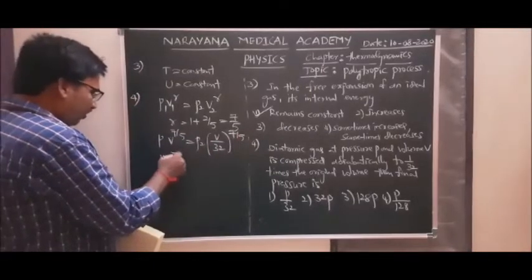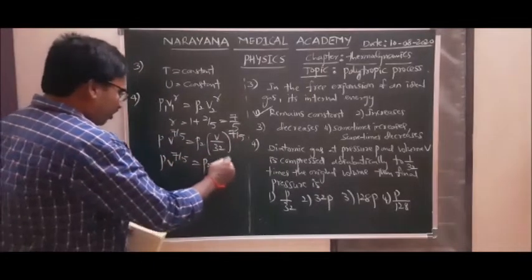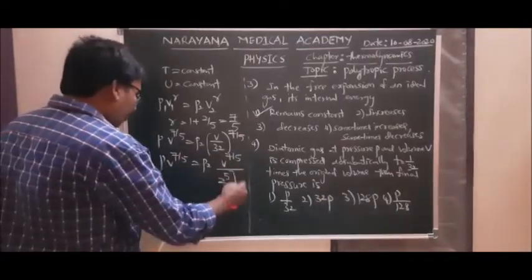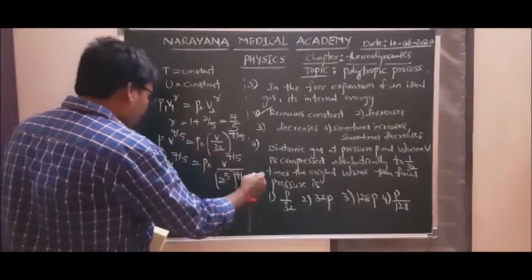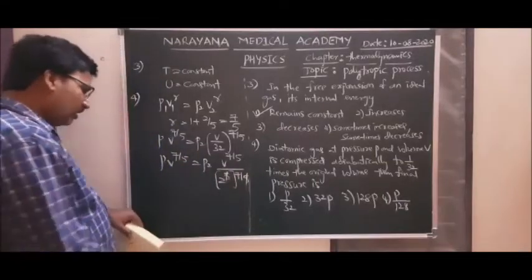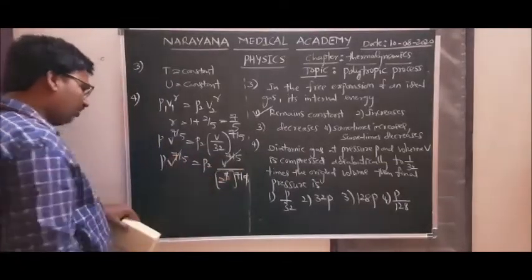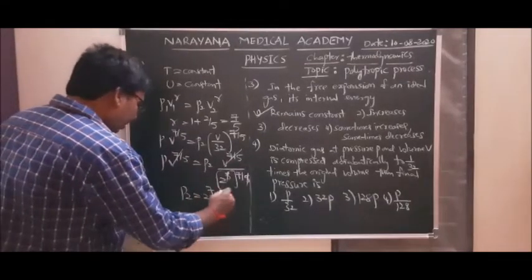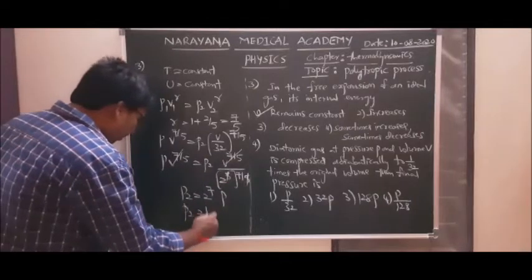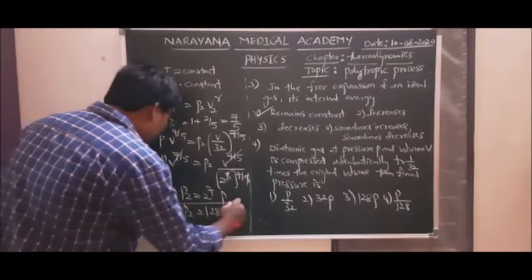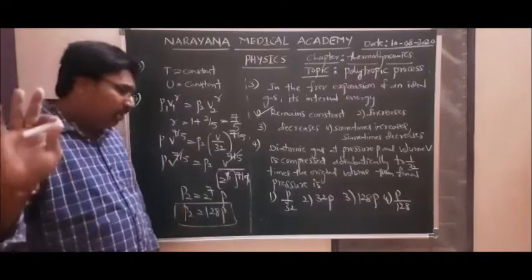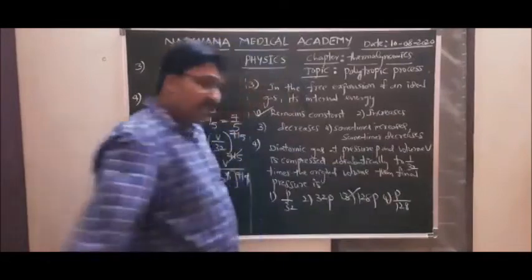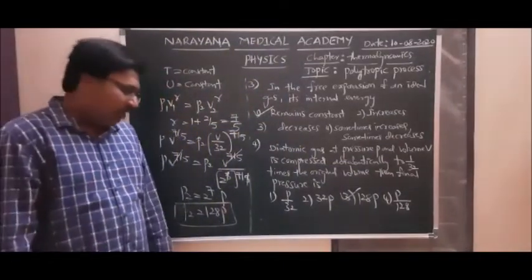P V^(7/5) = P2 (V/32)^(7/5). 32 can be written as (2^5)^(7/5). Hope you understood. This 5 cancels here, V^(7/5) cancels. P2 is equal to 2^7 times P. So P2 = 128 P. We are getting the final pressure is 128 P. So now the third option is correct. Answer is 128 P. Okay, right.